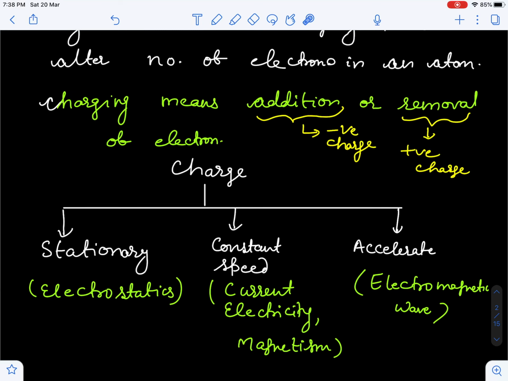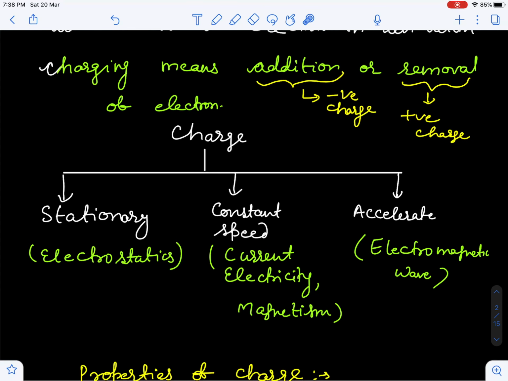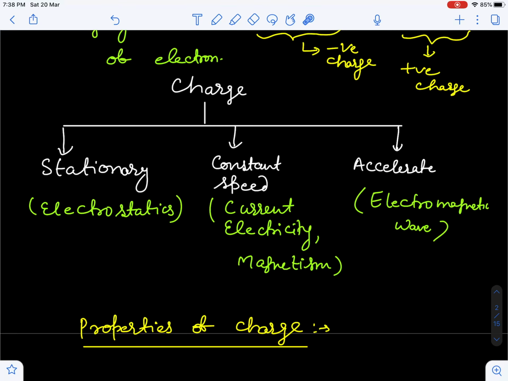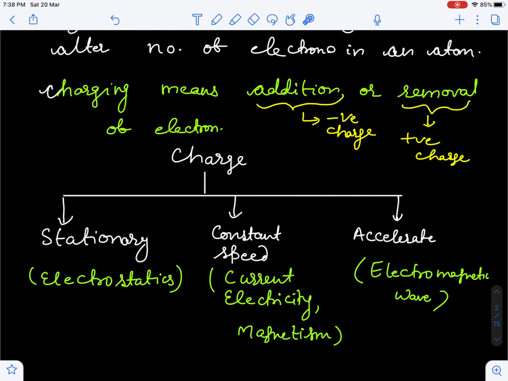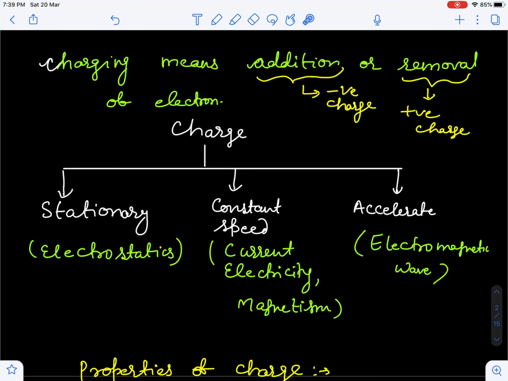Charge may be in three conditions: stationary charge, which we will study under electrostatics; constant charge, which we will study under current electricity and magnetism; and accelerating charge, which we will read under electromagnetic waves. So this is a short introduction to charges. In the next lecture we are going to discuss the properties of charges.